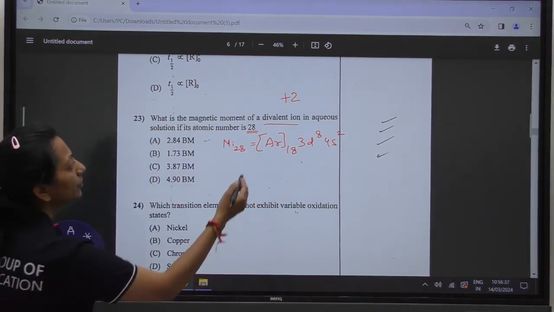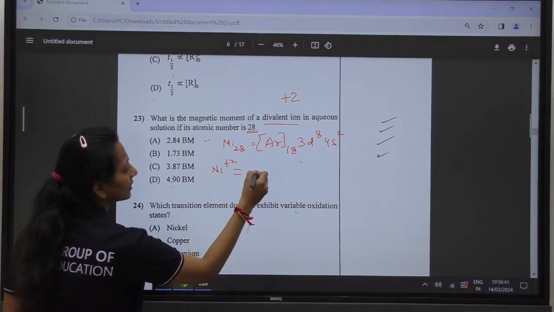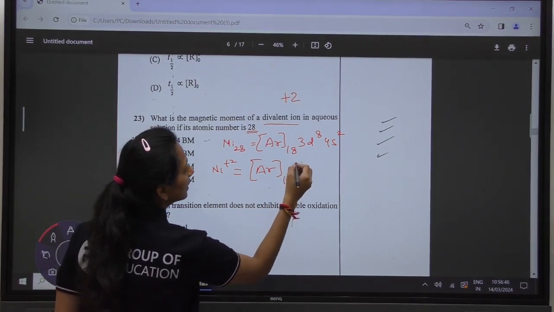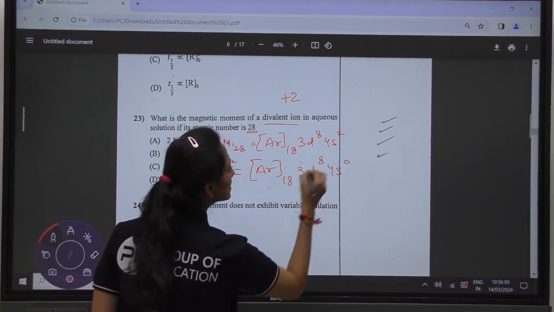They are asking to make a divalent ion, so Ni+2 will have the configuration argon 18, 3d8, 4s0.